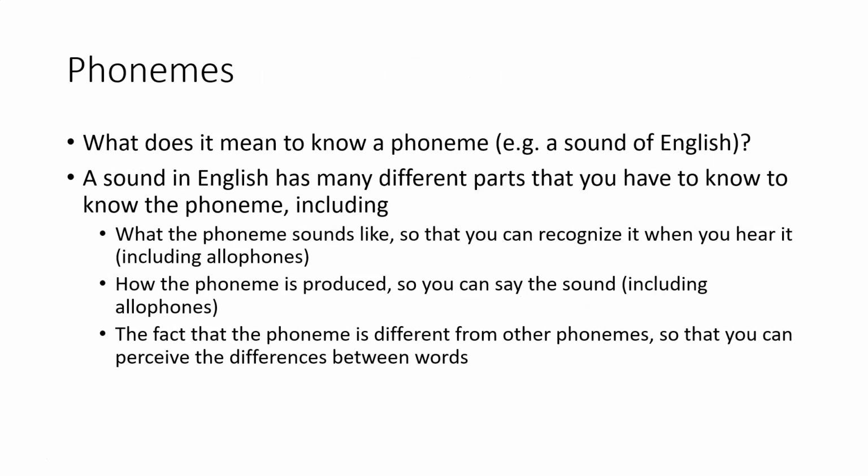So this idea of the phoneme, a sound that's part of the English language, has all of these different parts, including what it sounds like so that you can recognize it when you hear it, how that phoneme is produced so that you can say it, including its different allophone variants, and the fact that that phoneme is different from other phonemes, which allows us to perceive differences between words.